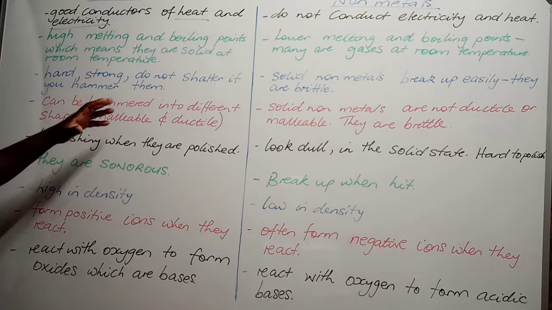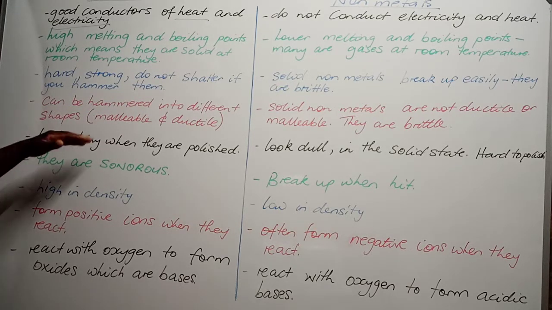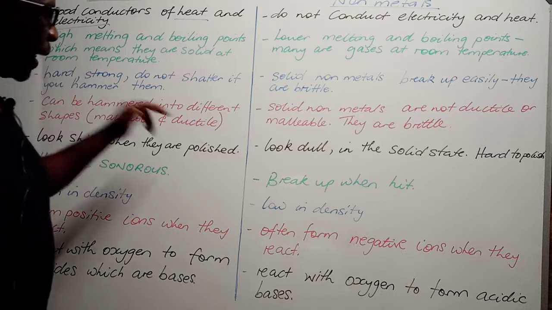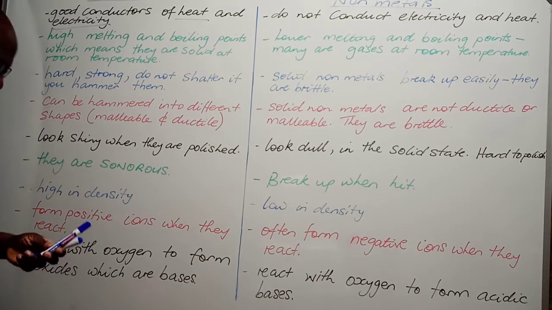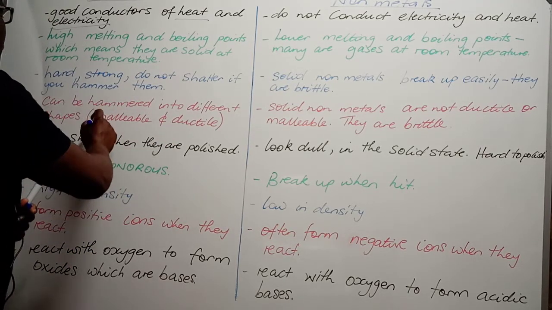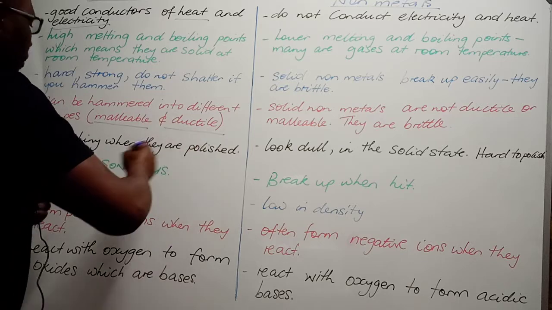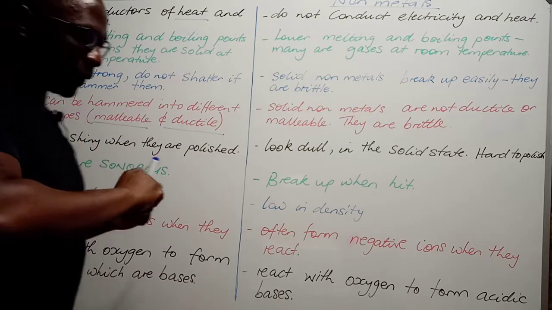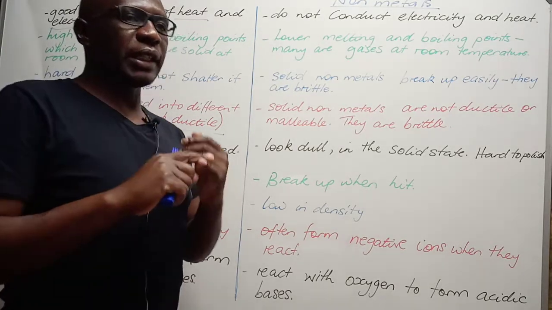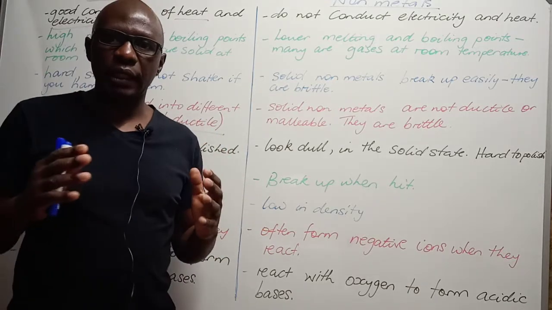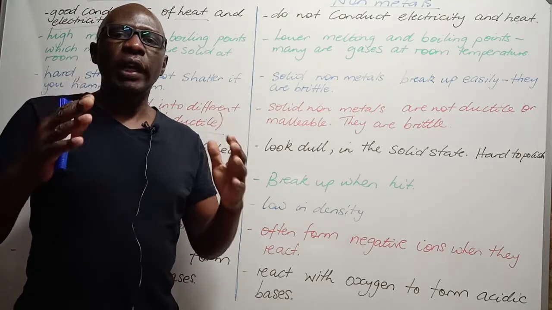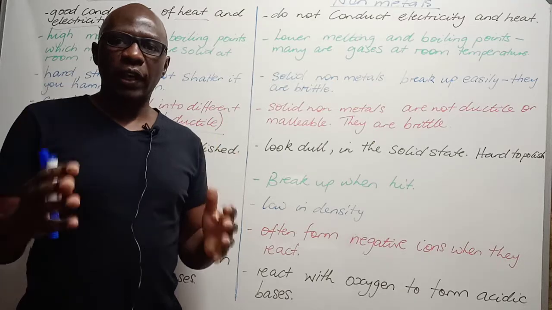Metals can be hammered into different shapes. They are malleable and ductile. These two terms, I'm going to define to you what they mean: malleability and ductility. Malleability is the ability of a material to be worked upon without fracture.